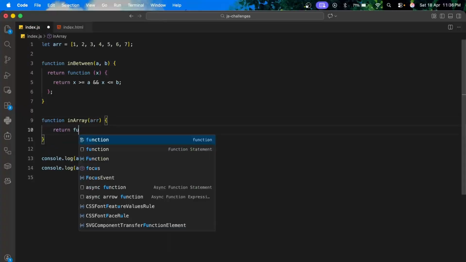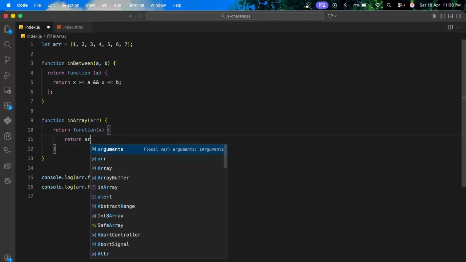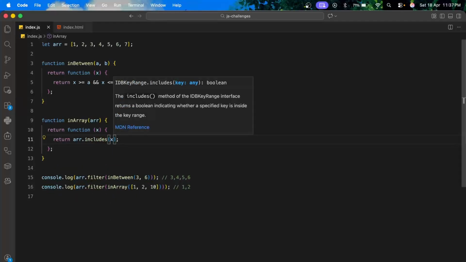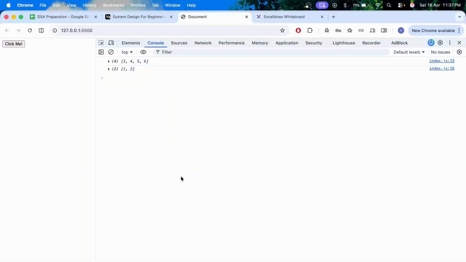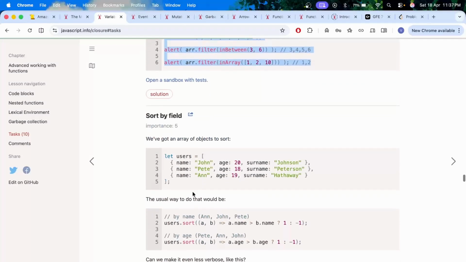It would again return a function. Sorry. Yeah, if arr dot includes x. So output is 3 4 5 6 1 2. Yeah, 3 4 5 6 1 2. Well, good enough.